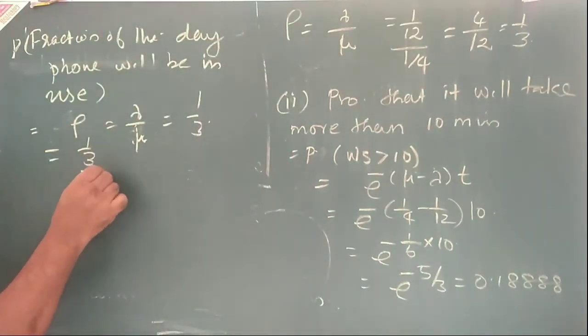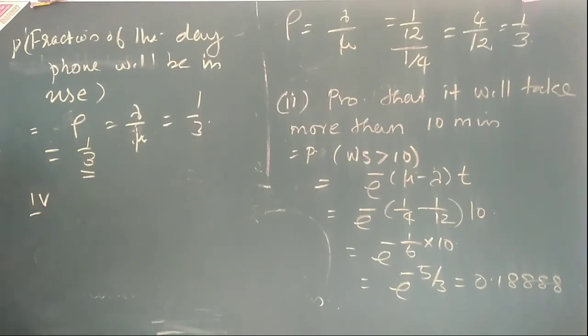So that is 100. Fourth one. This is the fifth one. Next.